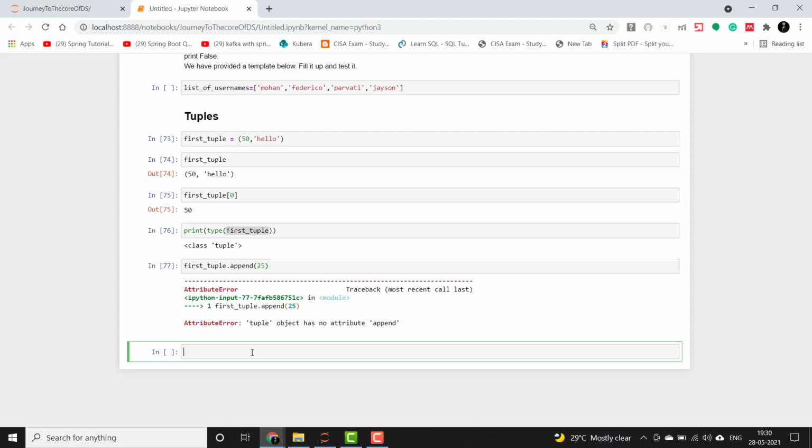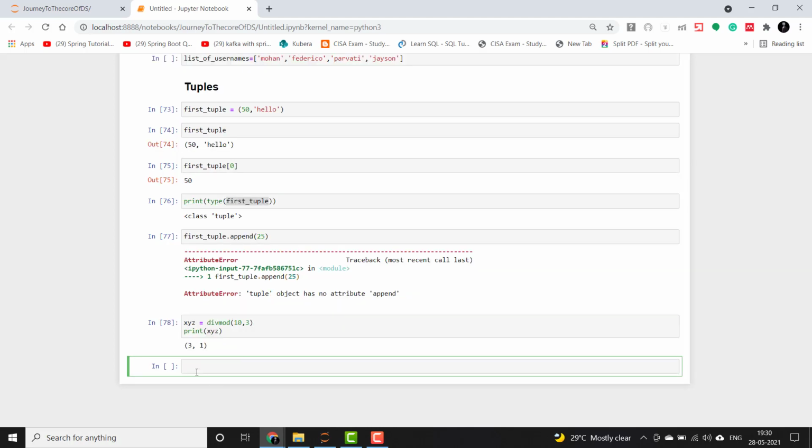For better understanding of tuples, we'll use a real life scenario. Let's say x, y, z is a variable, and we are dividing 10 by 3 using the divmod function, which will give us the quotient and the remainder. We'll try and print this. You can see this is returned as a tuple.